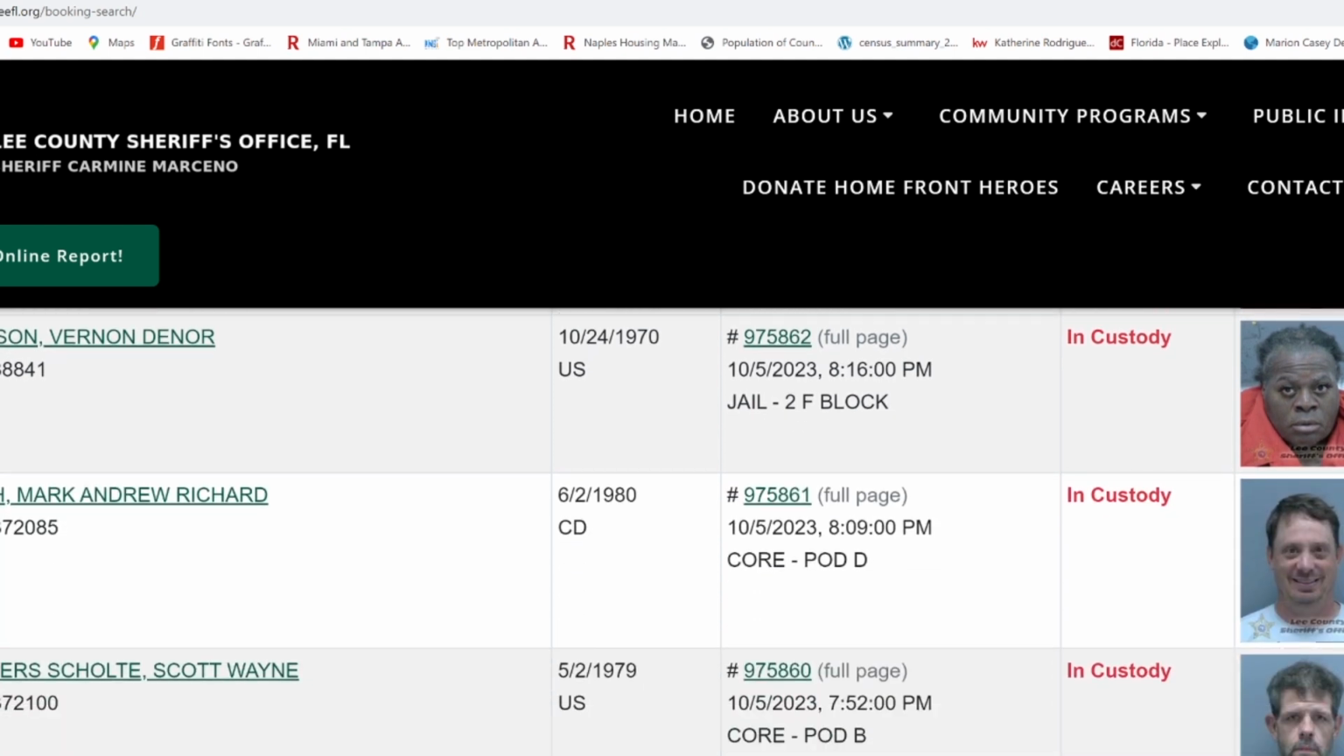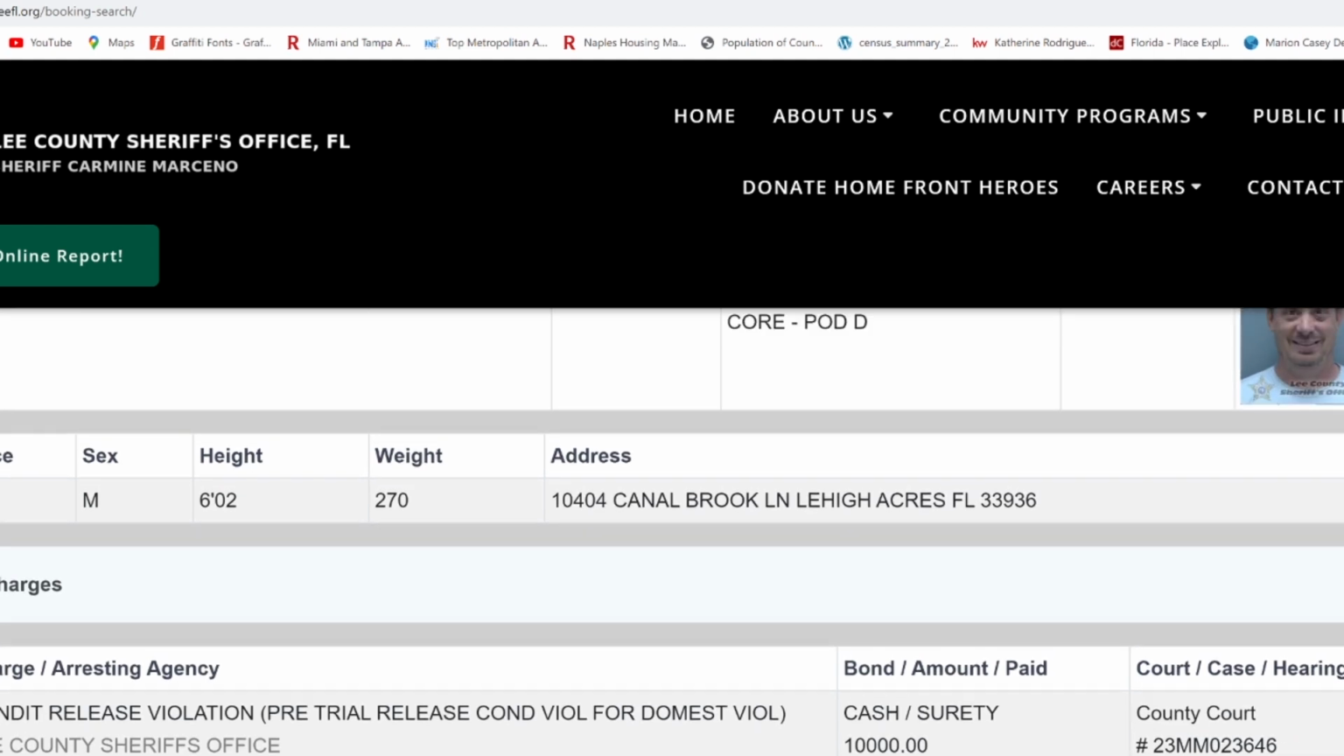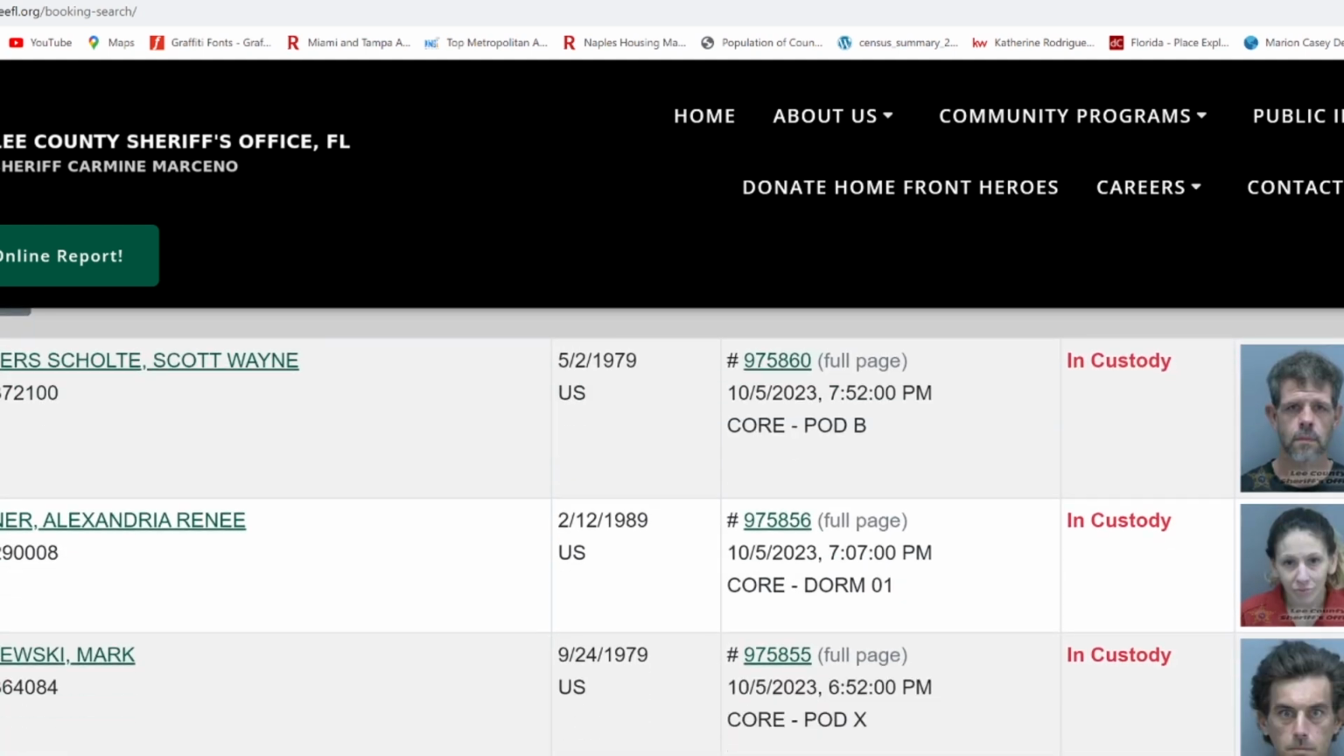Except for this guy, he shaved. Mark. Let's see what Mark did. He conducted violation, battery, he hit somebody. Mark is the only guy in Lee County right now that's shaved. None of these guys are shaved. Like, he's got a beard.